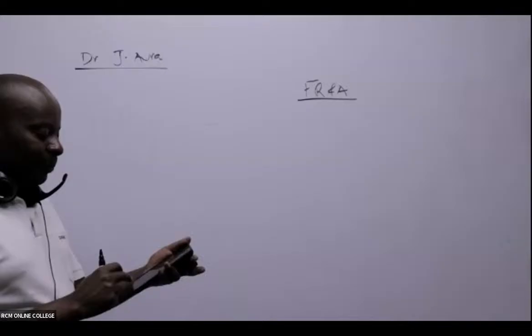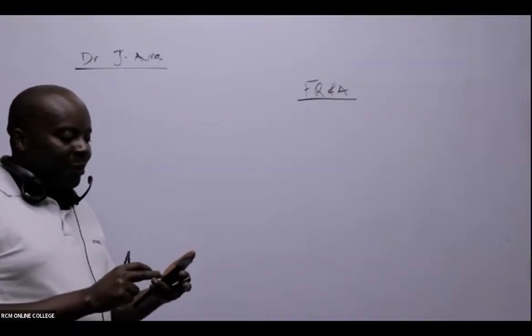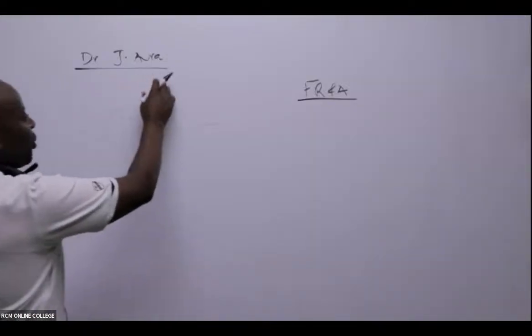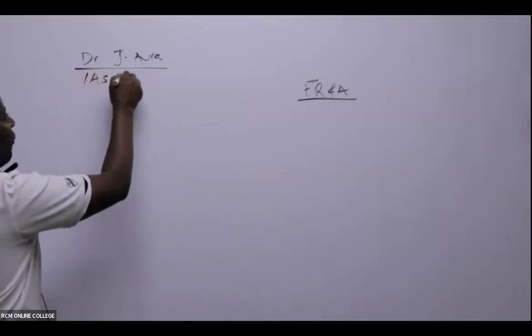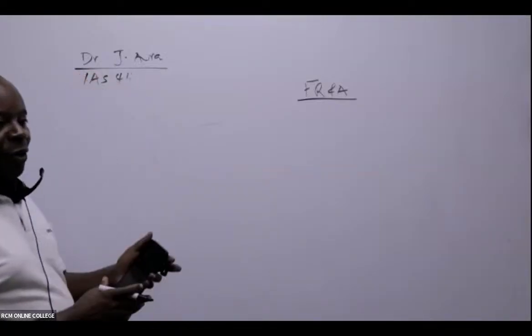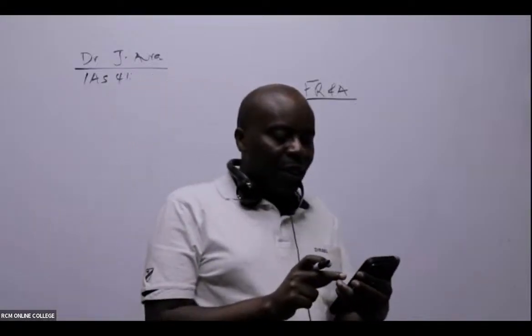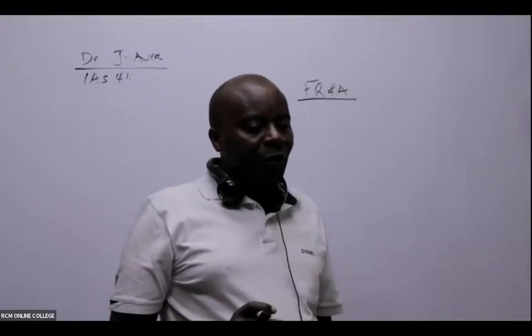Great. So today we are going through something very important here, IAS 41. Under financial reporting and analysis, we have IAS 41. Is there anybody who has ever had something nice about this particular standard? IAS 41.